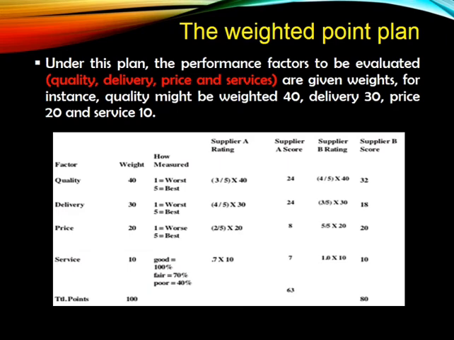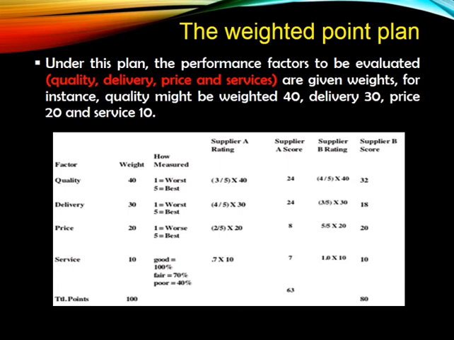So here there is a picture. If you see the third column, how are we going to measure these factors? Here I have taken a 5-point scale for the first 3 factors: quality, delivery, and price. For service I am choosing a 3-point scale, right? So 1 to 5 I have chosen, where 1 is the worst and 5 is the best.